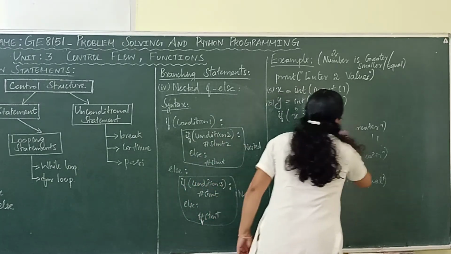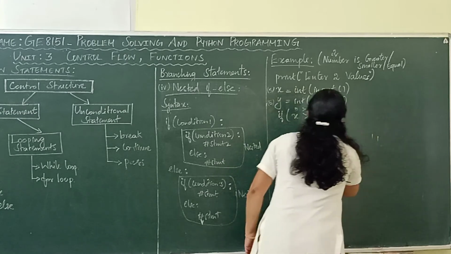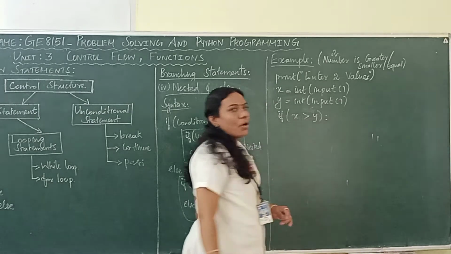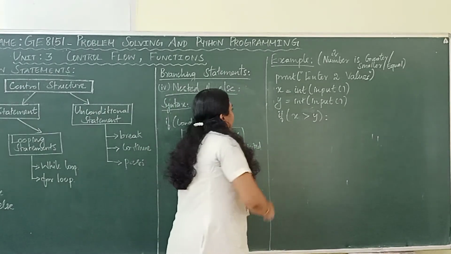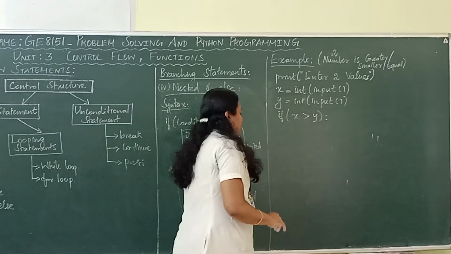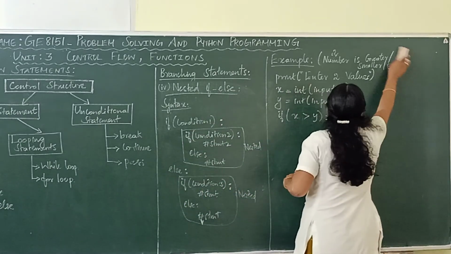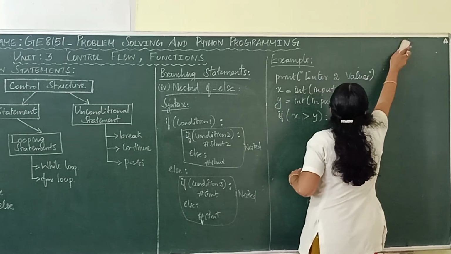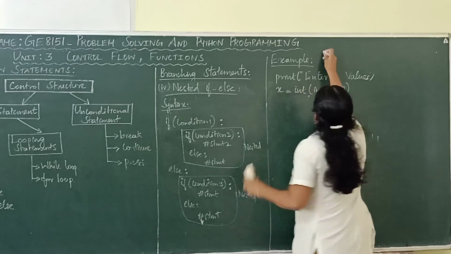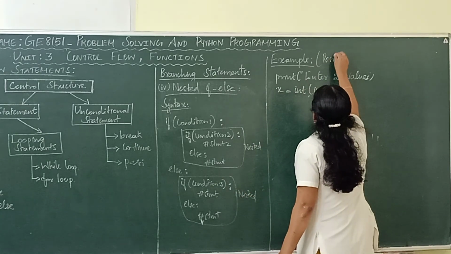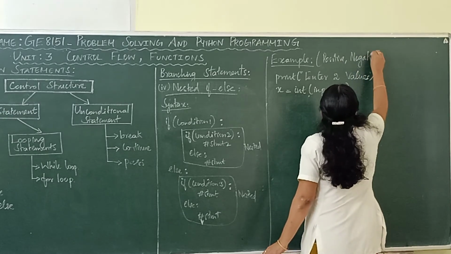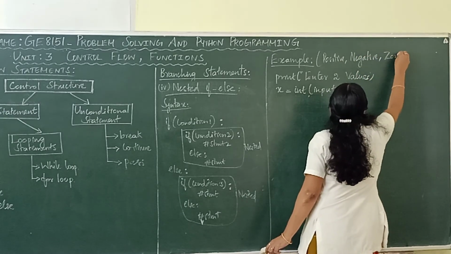We can write the same program to check whether two numbers are greater, smaller or equal, or you can choose another program. We can check whether a number is positive, negative or 0.